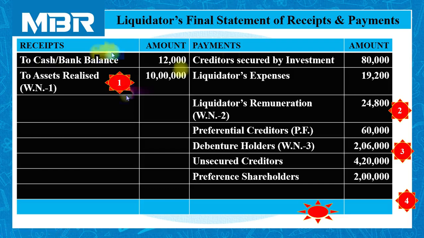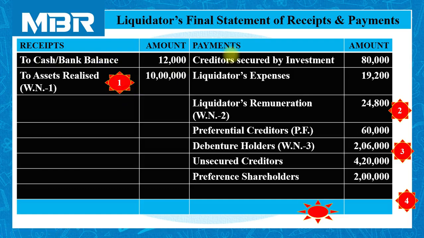In this question, secured creditors by investments are given for 1 lakh, but as per our discussion, we can pay them 80,000 rupees as secured creditors. Even though the amount is 1 lakh for the loan, this loan is secured by the investment and the investment realized rupees 80,000 only.